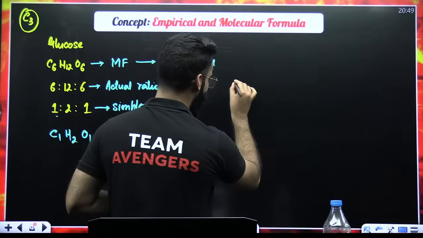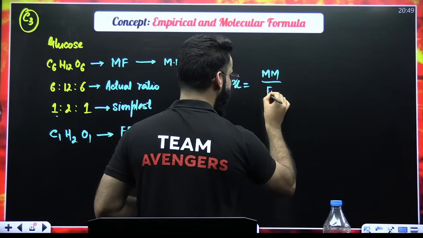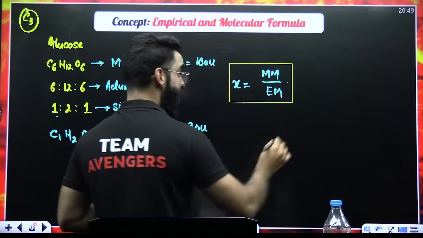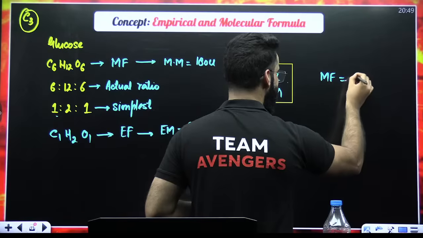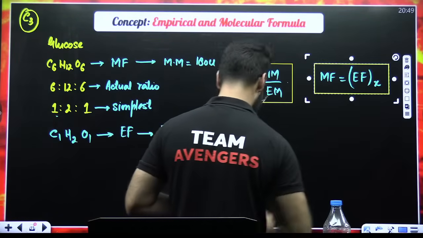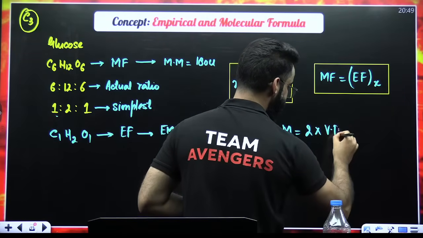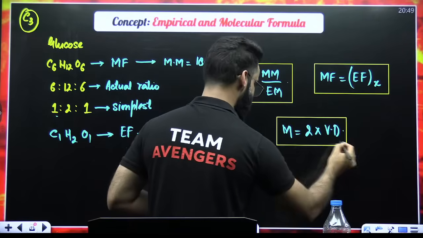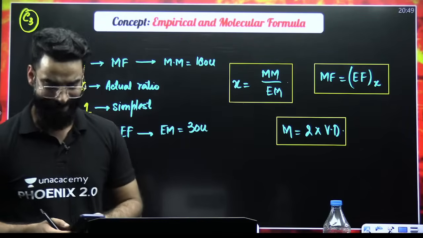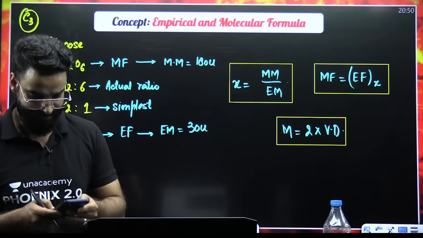After this, my dear students, there's a number which I denote with X. What is X? X is the ratio of molecular mass and empirical mass of the substance. And do remember one more thing: molecular formula is nothing but empirical formula multiplied by X. Also remember, molecular mass is equal to 2 times the vapor density. These are some results which will be used in the questions. Okay. Now people, let's understand what we do and how we deal with such kind of questions.